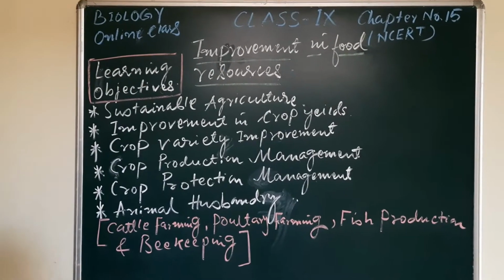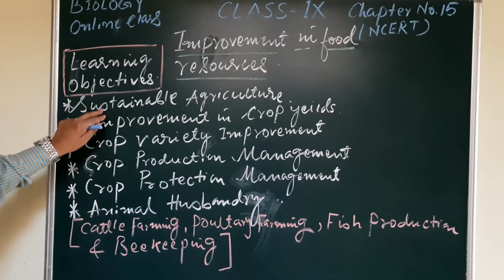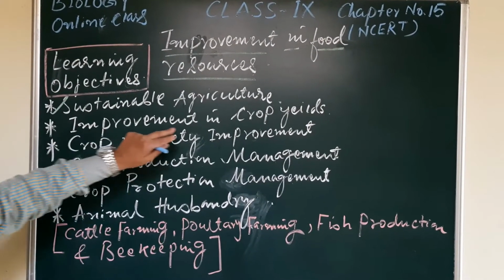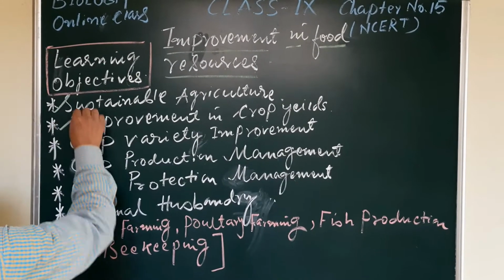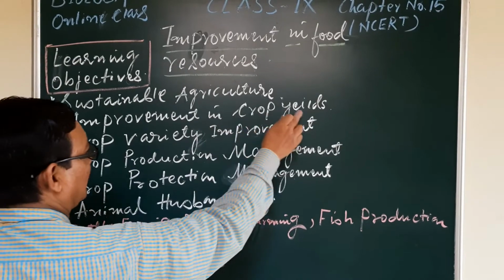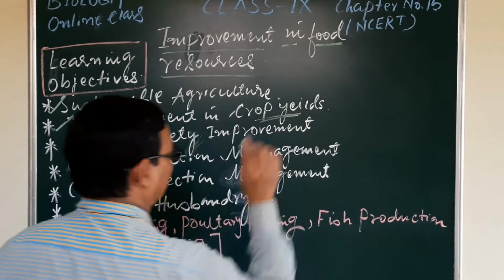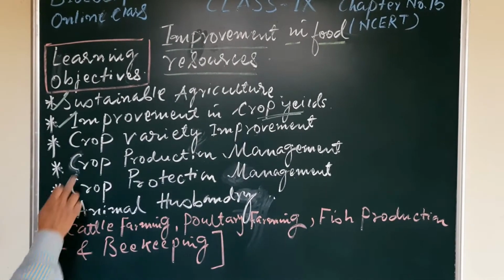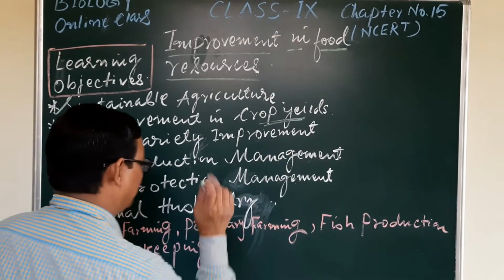That means, number one, for sustainable agriculture and improvement in crop yields. Number two, improvement in crop yields, that is the production: crop production, crop variety improvement, crop production management, crop protection management.